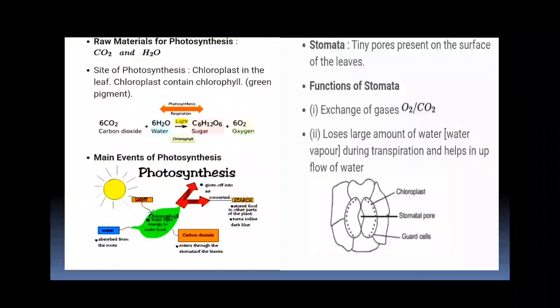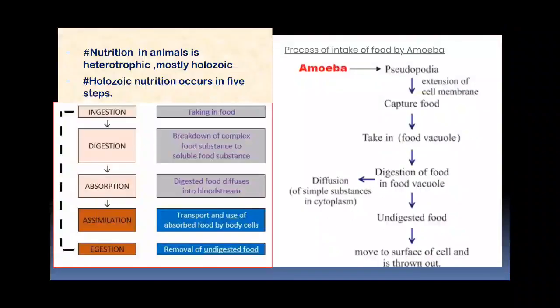Now, stomata are the tiny pores present on the surface of the leaves, and they help in exchange of gases and transpiration, and the opening and closing of stoma is caused by the change in the turgidity of the guard cells. Now, nutrition in animals is mostly holozoic, which occurs in five steps, that is ingestion, digestion, absorption, assimilation and egestion.